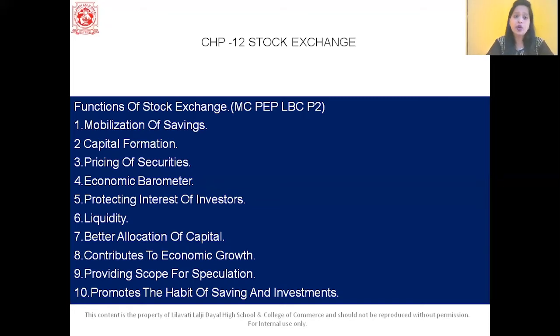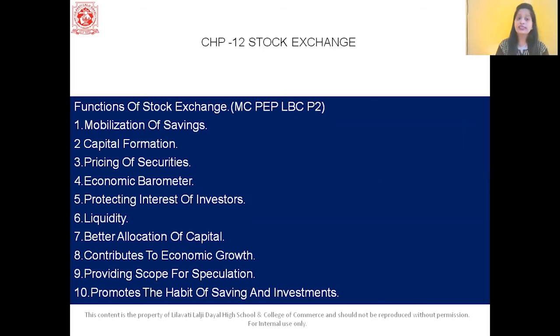Third is pricing of security. Here, students, the stock market helps to value the securities on the basis of demand and supply. Next, fourth point, we have economic barometer. So here, the stock exchange acts as an economic barometer. Barometer here means it measures the economic condition of a country, because the major changes in the economy are reflected in the prices of the shares. So it acts as an economic barometer.